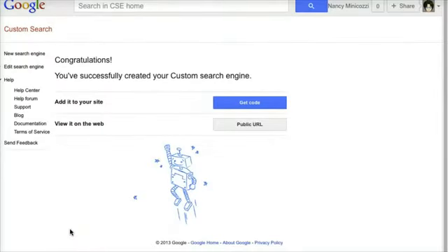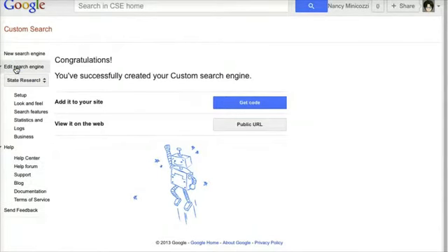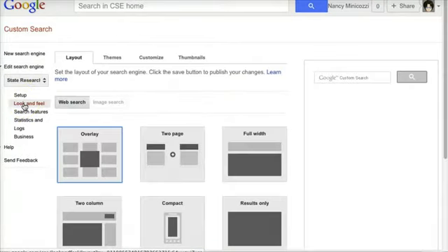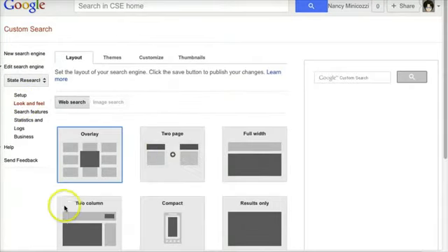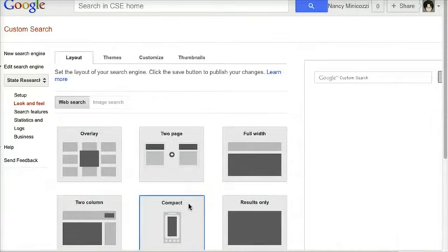I could just get the code or the public URL at this point, but I also have a couple of options that I might want to use before I do that. By clicking here to edit my search engine, I can change the look and feel so that I have a different kind of result. Maybe I'll choose compact.